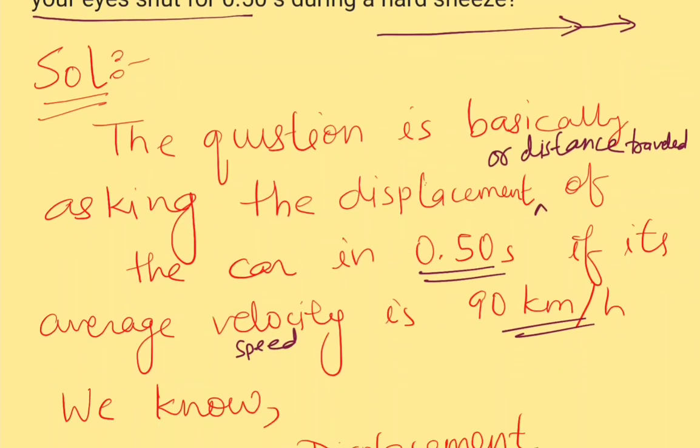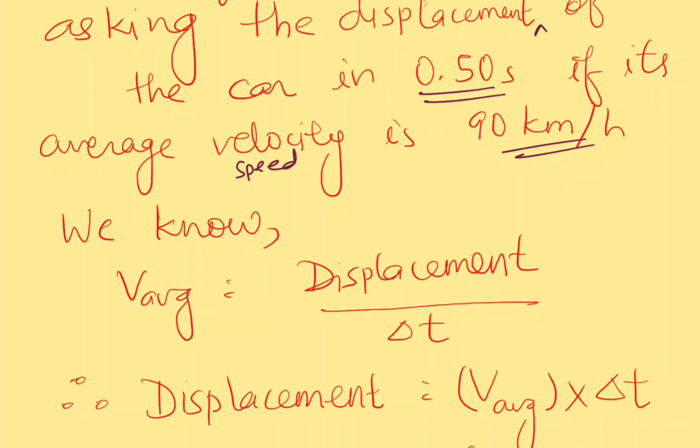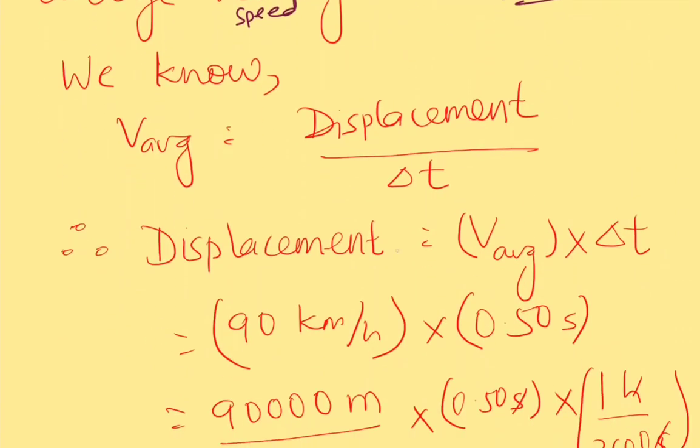That data is given already in the problem. So we know that the average velocity is displacement over the time taken. From this formula, multiplying both sides by delta t, we get this expression: displacement is equal to average velocity multiplied by delta t.